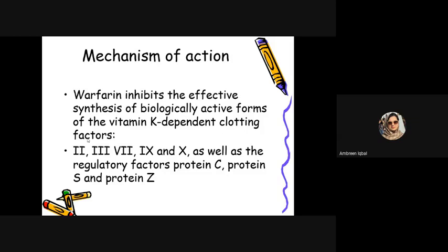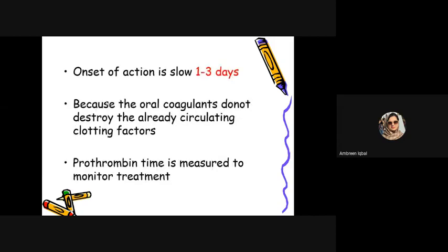I'm again going to revise the mechanism of action of warfarin. Warfarin inhibits the effective synthesis of the biologically active forms of the vitamin K dependent clotting factors. They inhibit clot formation just by inhibiting those vitamin K dependent clotting factors, like 2, 3, 7, 9, 10, and proteins C, S, and Z. The onset of action is slow, as it is being used orally. The second point is that it is slow in onset. It takes 1 to 3 days, because the oral anticoagulants don't destroy the already circulating clotting factors.